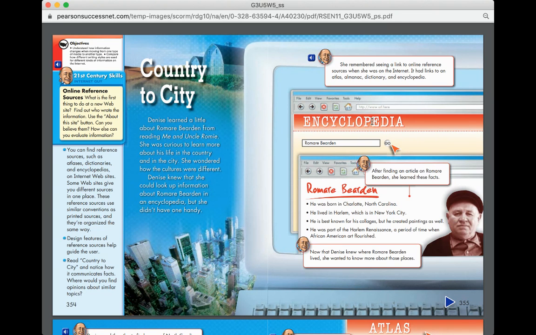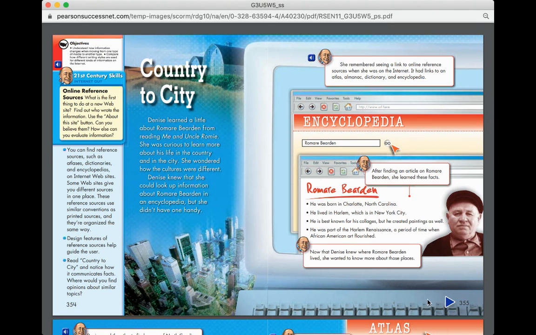So you can see she chose the encyclopedia here, and then she went to her search bar, and that's where she chose to type in that name, Romare Bearden. After finding an article on Romare Bearden, she learned these facts. He was born in Charlotte, North Carolina. He lived in Harlem, which was in New York City. He is best known for his collages, but he created paintings as well. And he was part of the Harlem Renaissance, a period of time when African American art flourished.